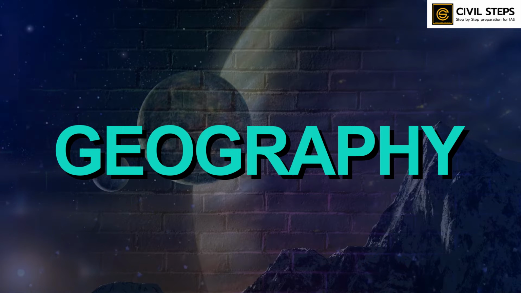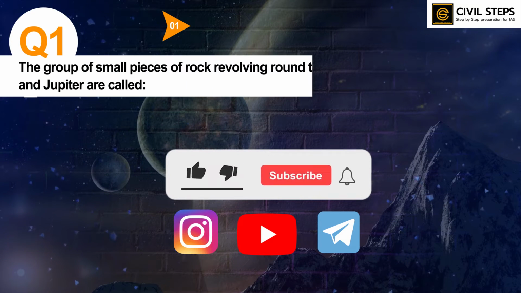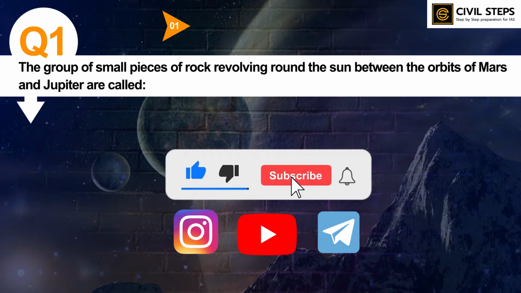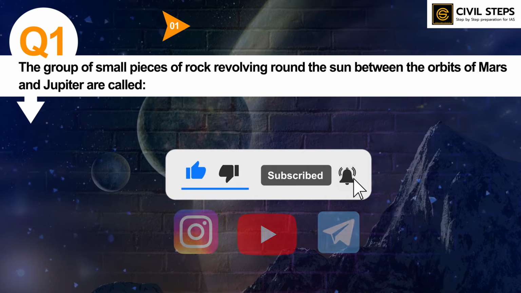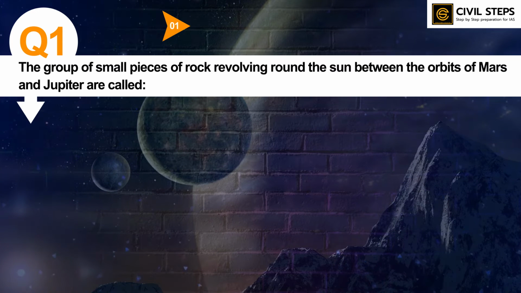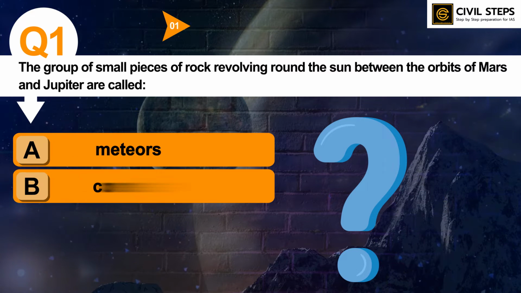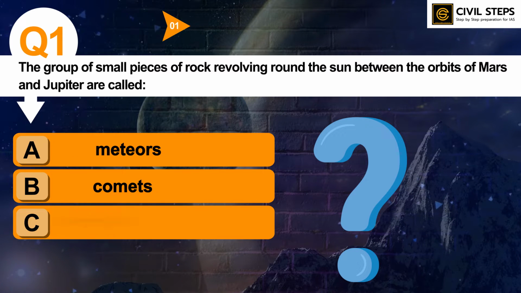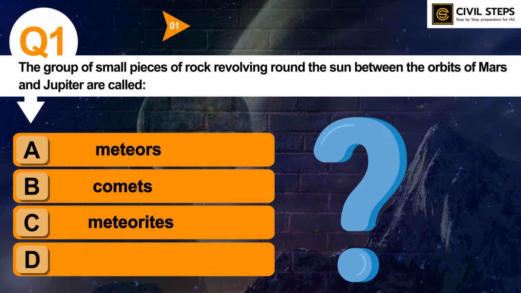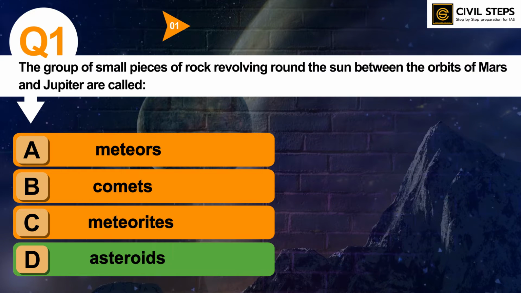So the first question is, the group of small pieces of rock revolving around the sun between the orbits of Mars and Jupiter are called. Option A, meteors. Option B, comets. Option C, meteorites. Option D, asteroids. You can write your answer in the comment section. The answer of this question is option D, asteroids.